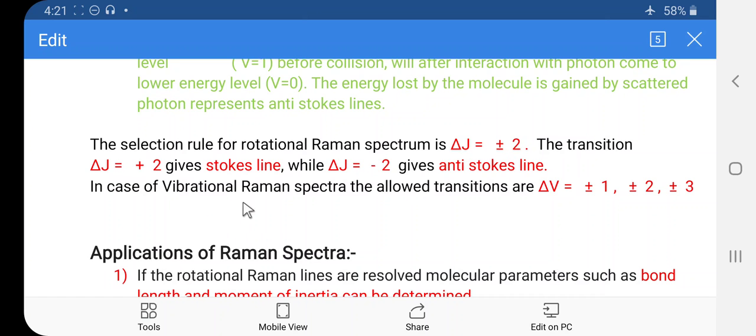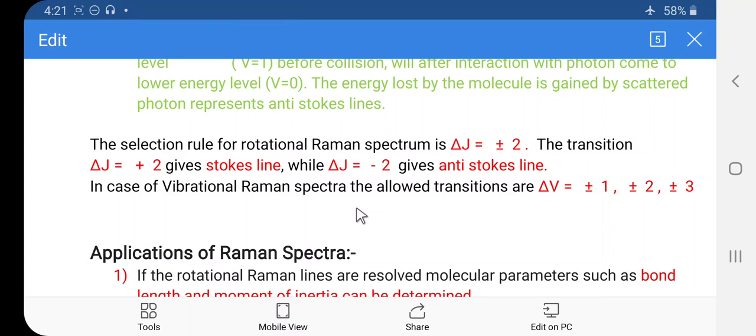Let us consider the vibrational Raman spectra. The allowed transitions are delta V is equal to plus or minus 1, delta V is equal to plus or minus 2, delta V is equal to plus or minus 3. This is the selection rule for the vibrational Raman spectra.